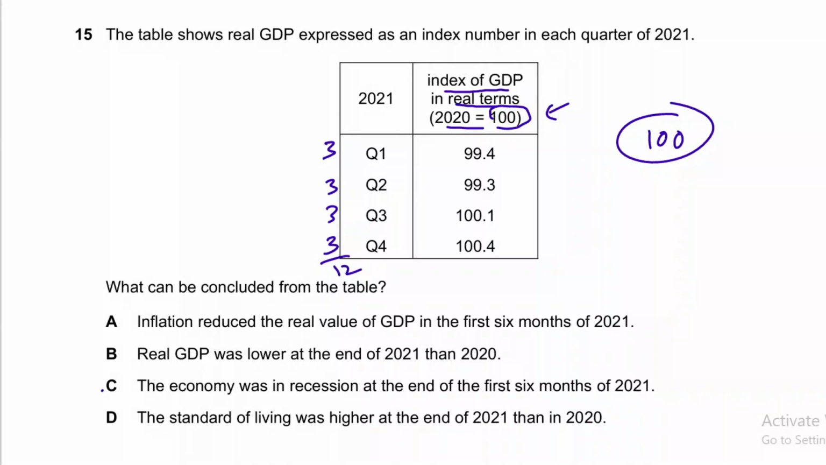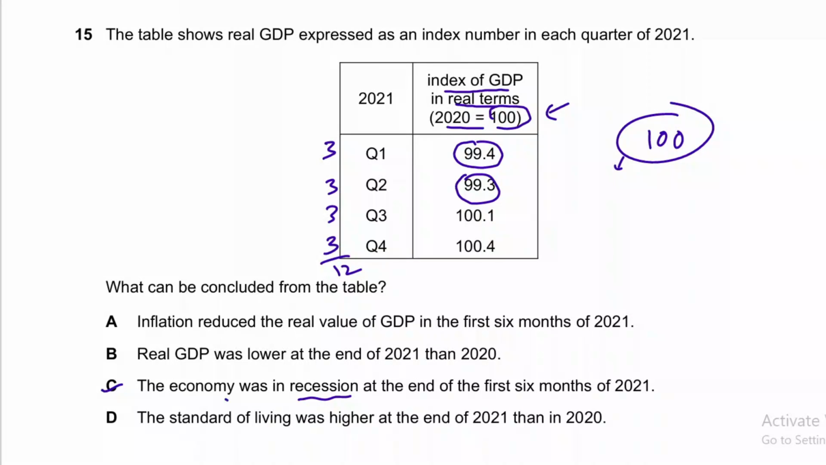So option C is the correct answer for this question, because when the index goes below 100, that is 99.4 and 99.3, in these 2 quarters the index has gone below 100. An index below 100 means there is a recession, or a fall in GDP of the country. So recession is basically the fall in GDP of the country.